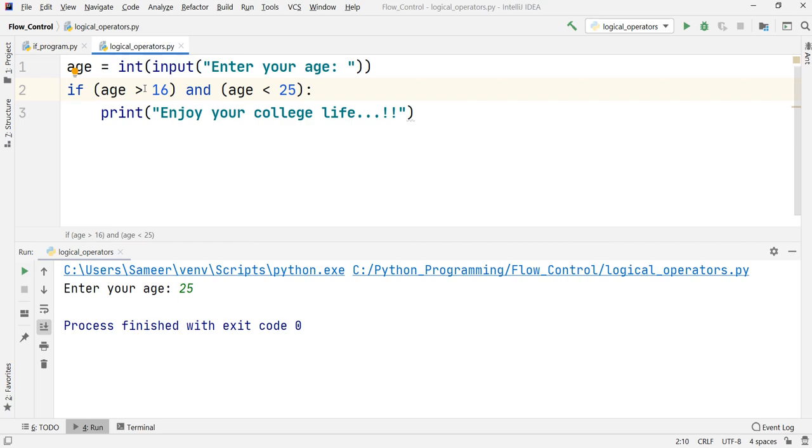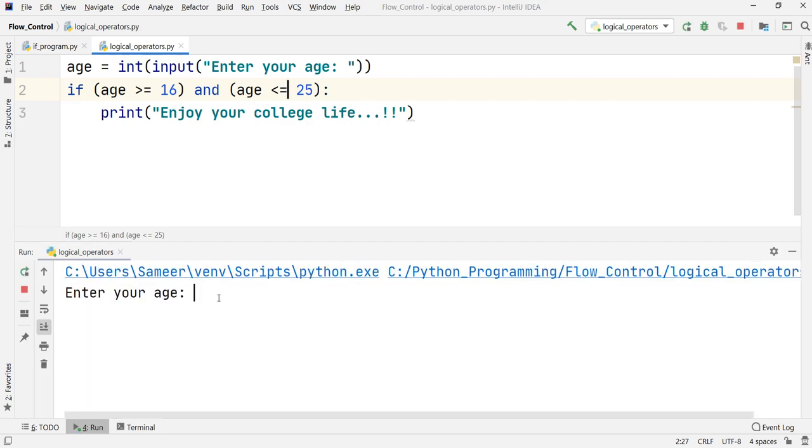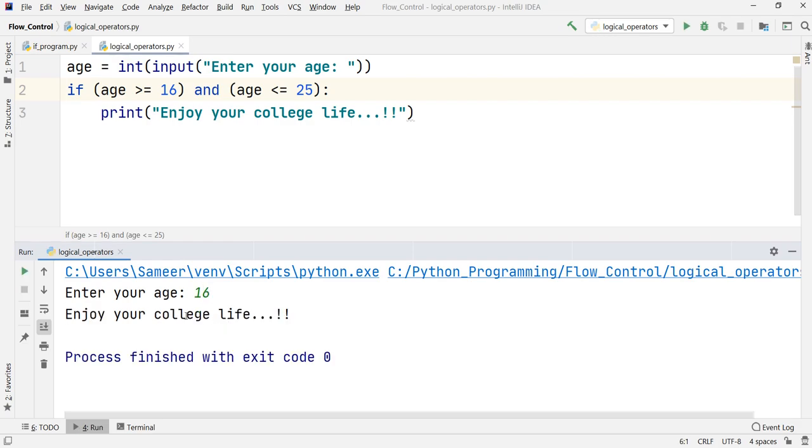We have seen that I just have to change the condition here, that age should be greater than or equal to 16 and age should be less than or equal to 25. Then if I just run this code again, just observe. Now if I put value 16, it should print that enjoy your college life, because now we have set up the condition properly. So depending on the condition that you are setting, your output will vary. Be very careful while setting up the condition.